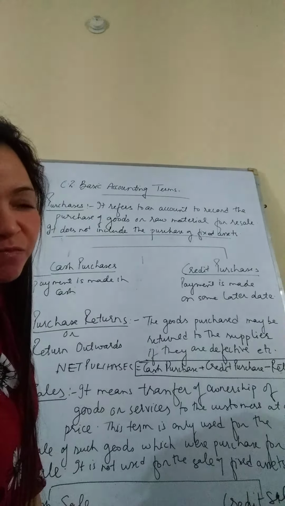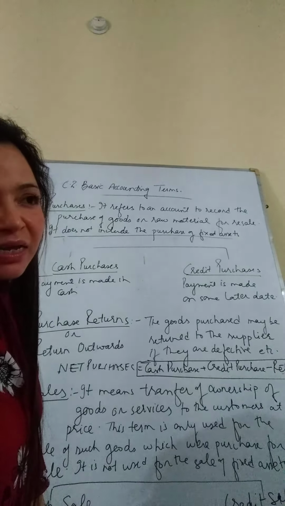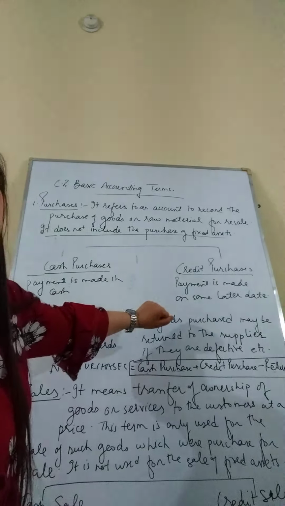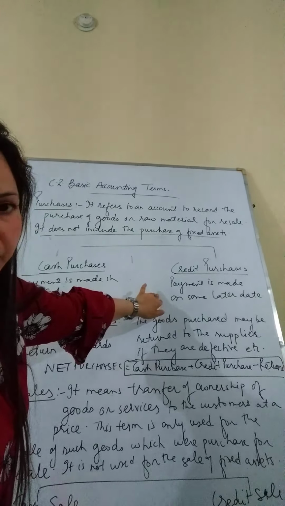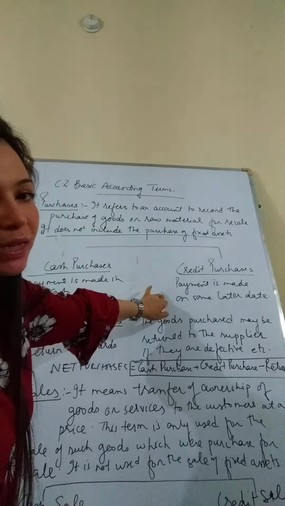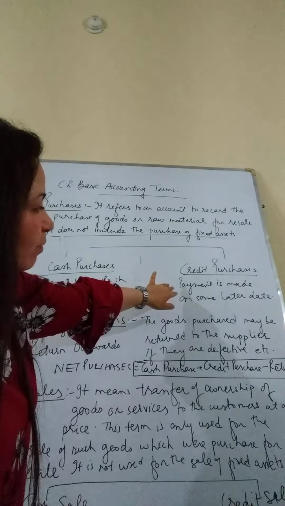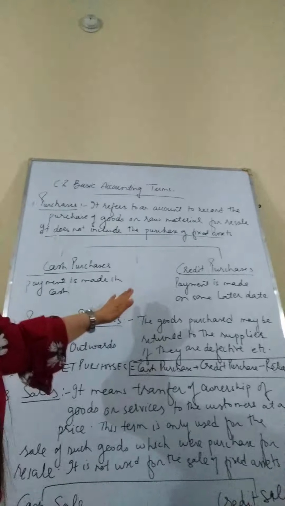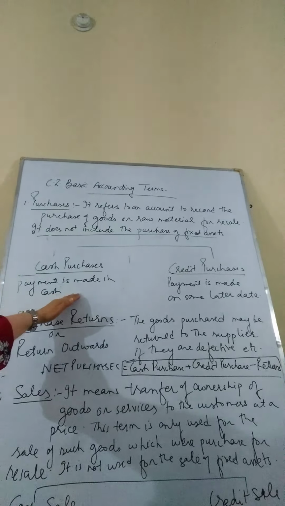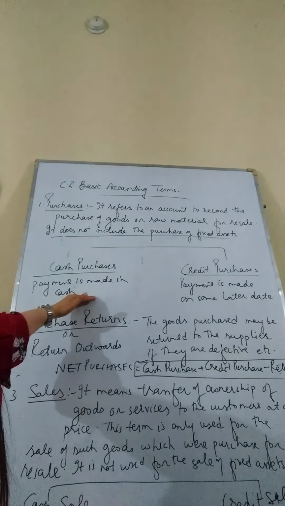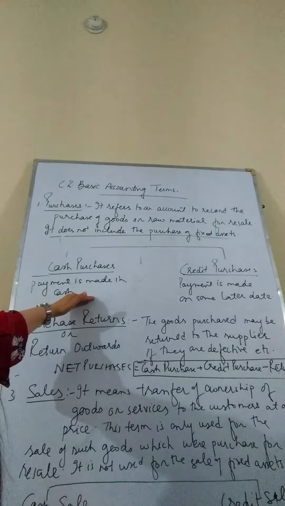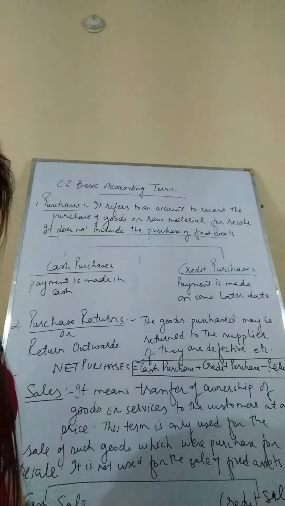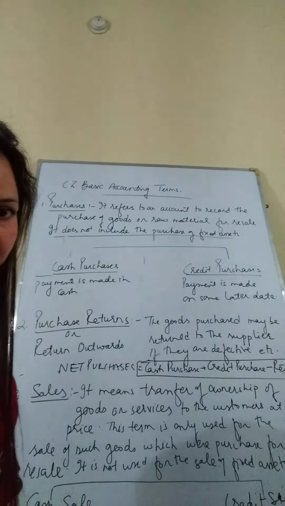Suppose we have purchased the goods today and we promise the seller that we will pay after a month. Such a purchase will be known as credit purchases, where the cash payment is not given to the supplier or the seller. Rather, we tell him that we will make payment at some later date. So there are two kinds of purchases: cash purchases, for which payments are made in cash on the spot, and credit purchases, for which we promise to make the payments at some later date.